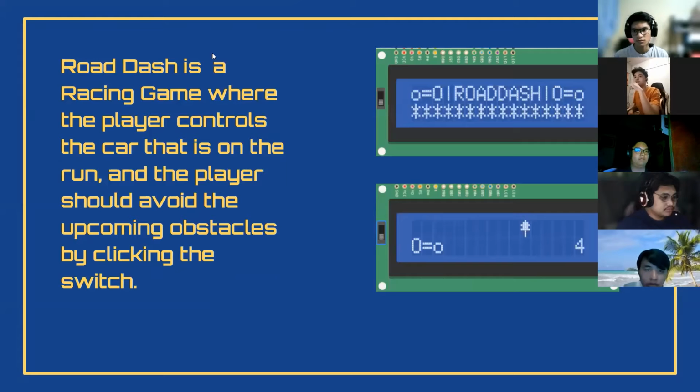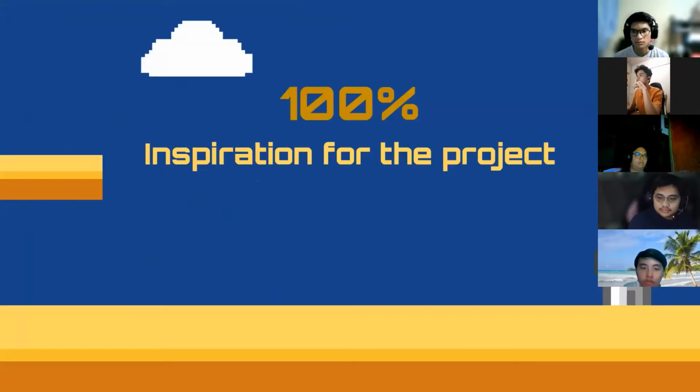I'm Carl Sarmiento. I'll be discussing the game. Our team named the game Road Dash. It is a racing game where the player controls the car that is on the run, and the player should avoid the upcoming obstacle. The only control here is clicking the switch.